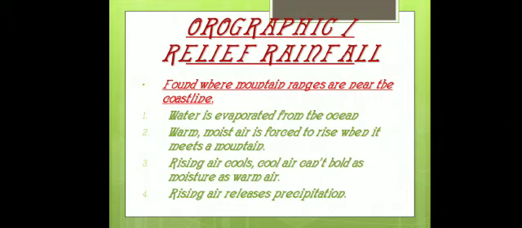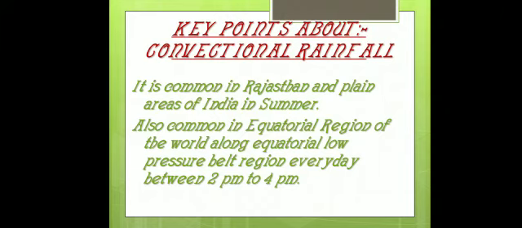Water is evaporated from the ocean. Warm moist air is forced to rise when it meets a mountain, and rising air cools, and cool air cannot hold as much moisture as warm air, so rising air releases precipitation. So that is formation of orographic or relief rainfall.